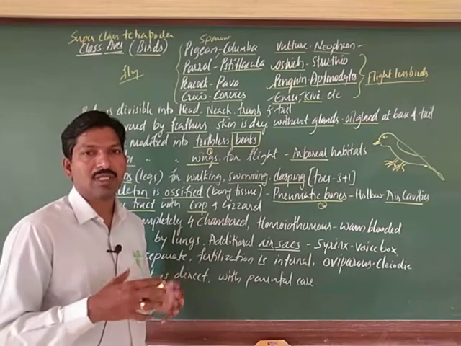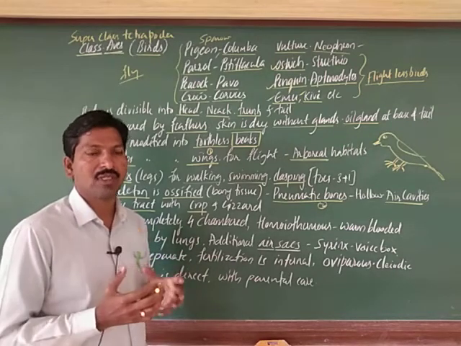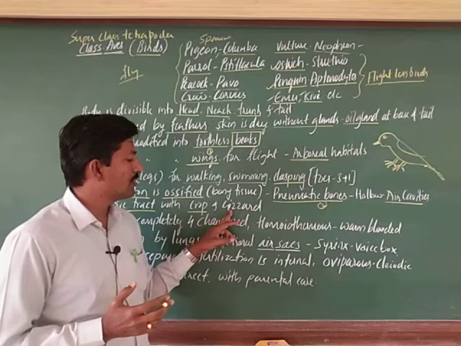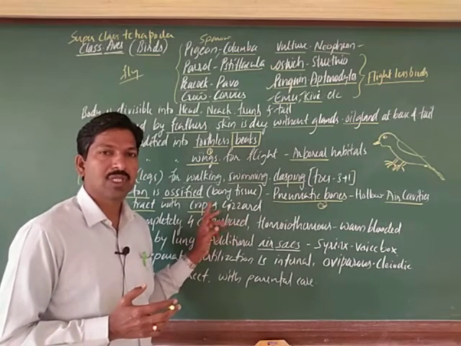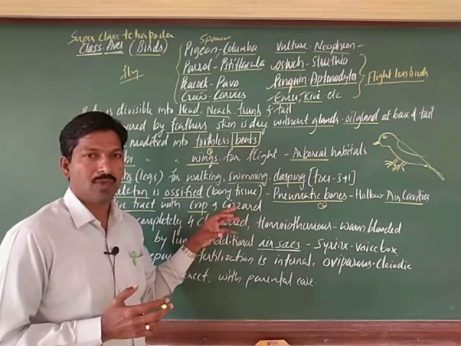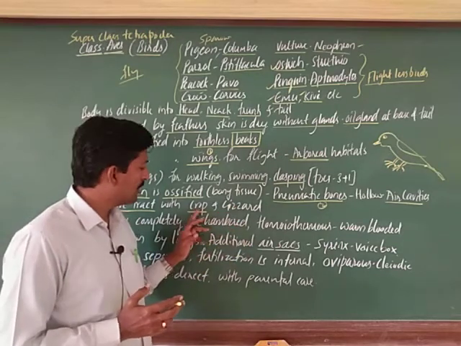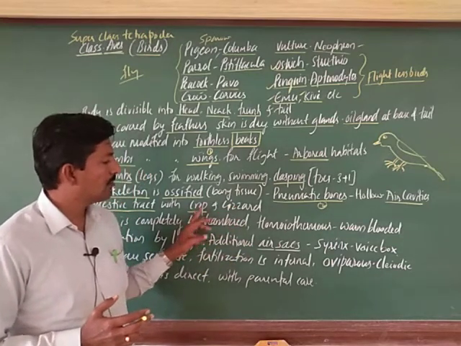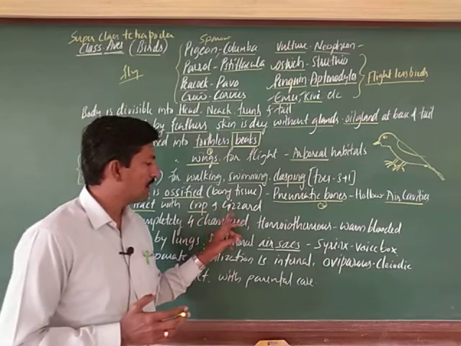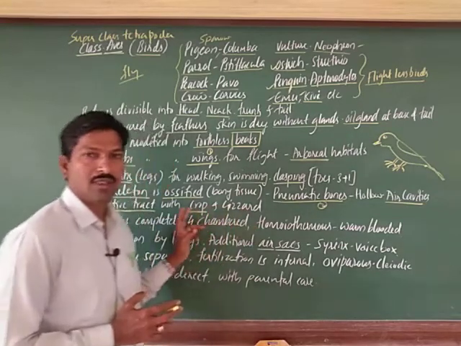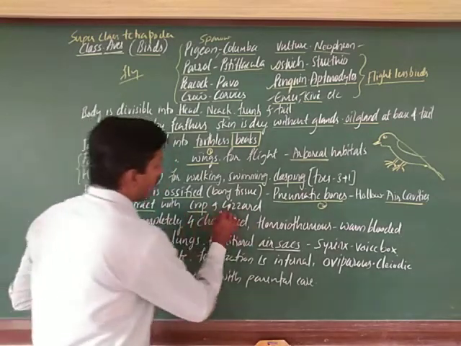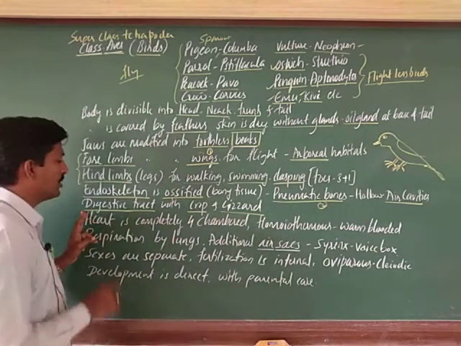There are teeth-like structures inside that crush the food items. These are the parts of the stomach. Before the stomach there is the crop, and after the stomach region there is the gizzard. These are also important parts related to the digestive system.